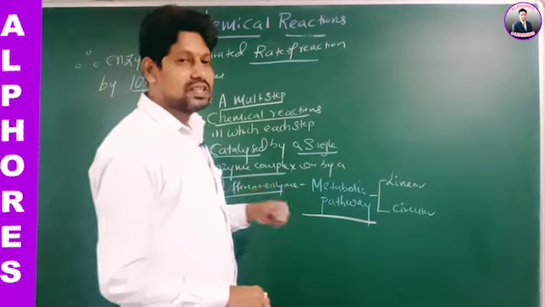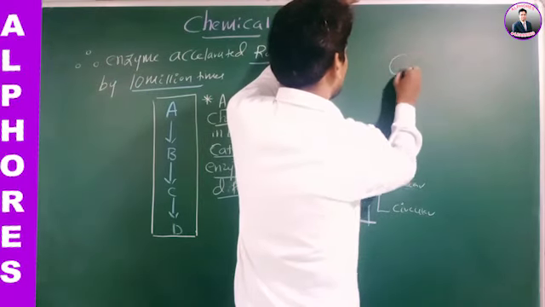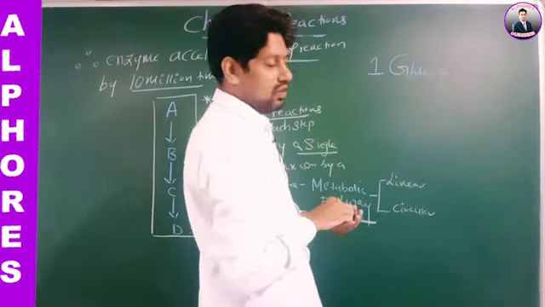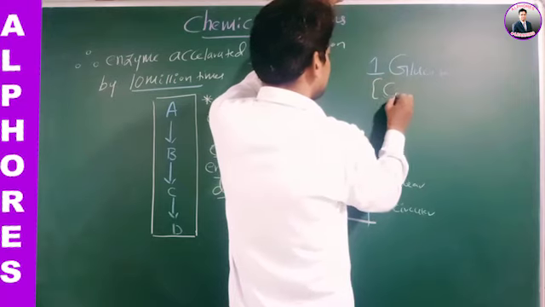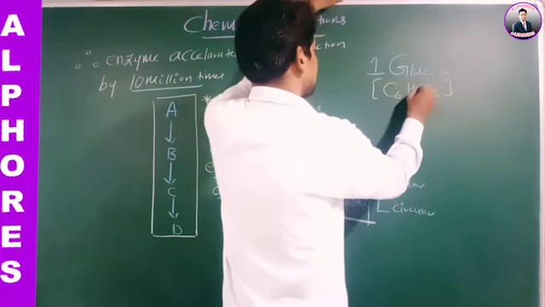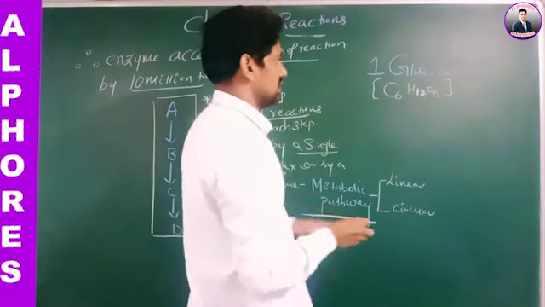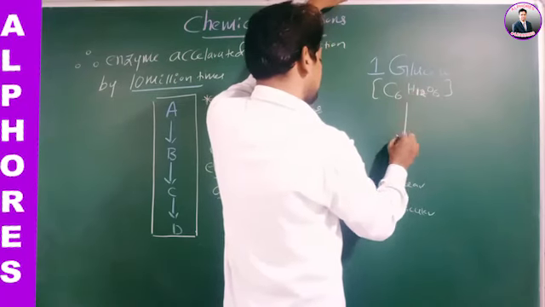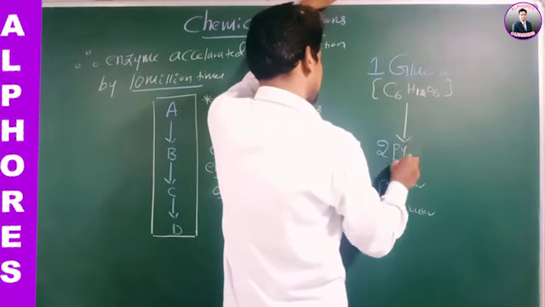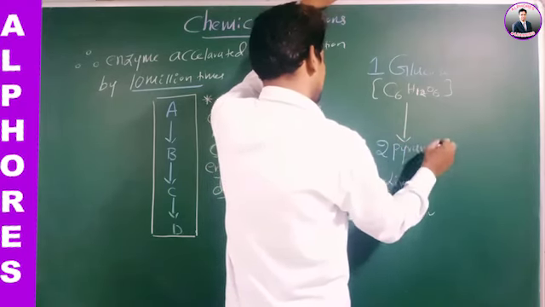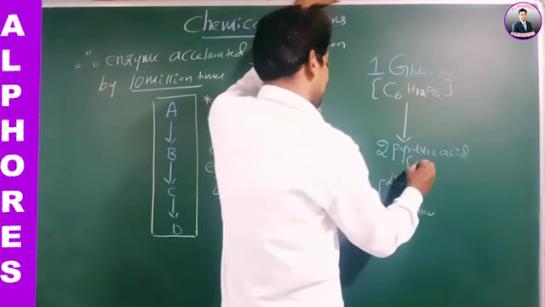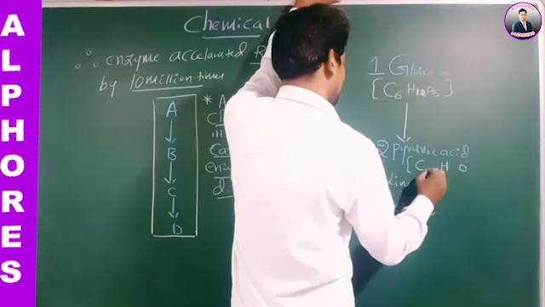Okay, now see this statement. Sir, take a glucose molecule. What is the formula of glucose, sir? C6H12O6. This glucose is broken down to form two molecules of pyruvic acid. Okay, right. Sir, what is the formula of pyruvic acid?